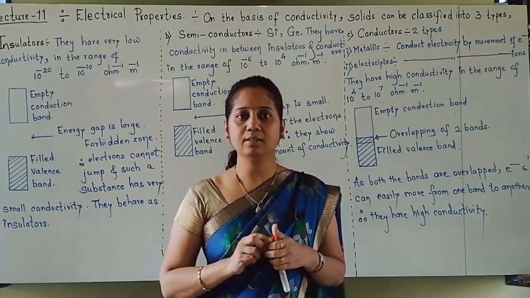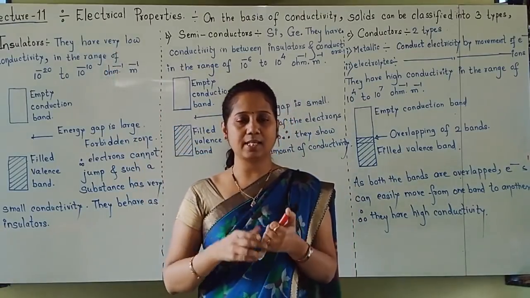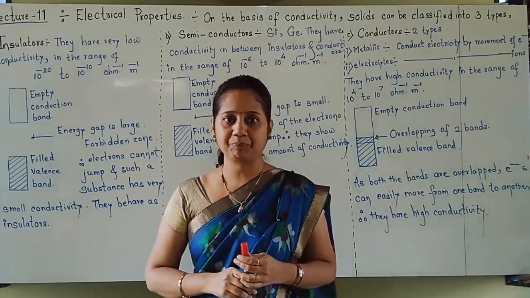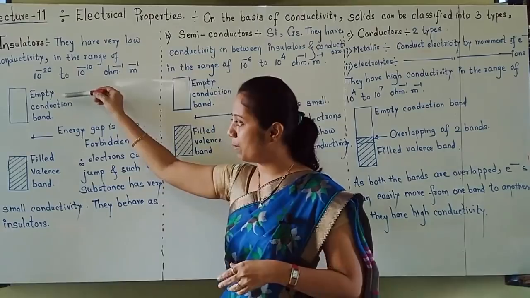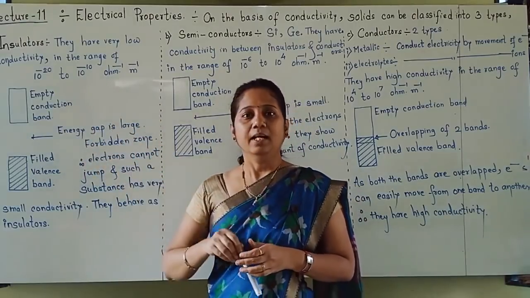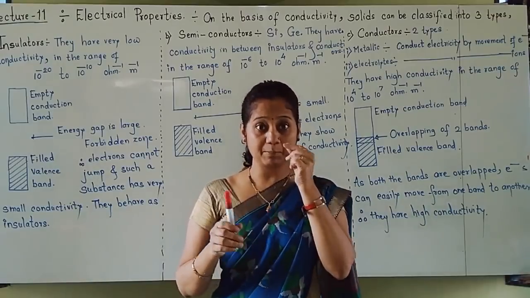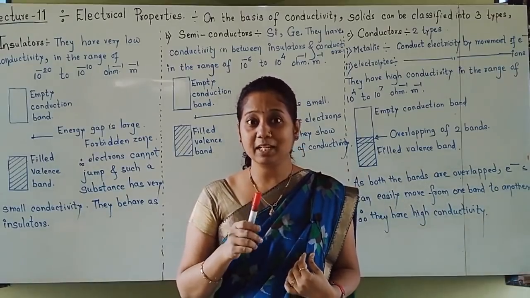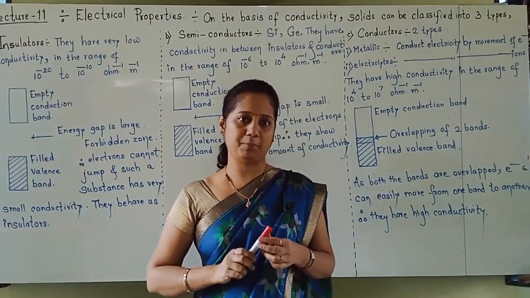Then understand why insulators have less conductivity. Because, students, there will be two bands. Here I have shown two bands. What do we mean by these bands? Actually, atoms combine to form molecules. Similarly, atomic orbitals combine to form molecular orbitals.